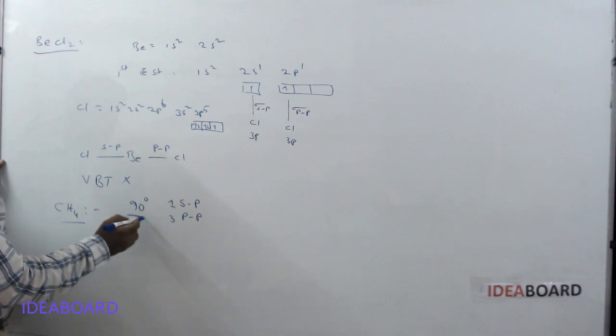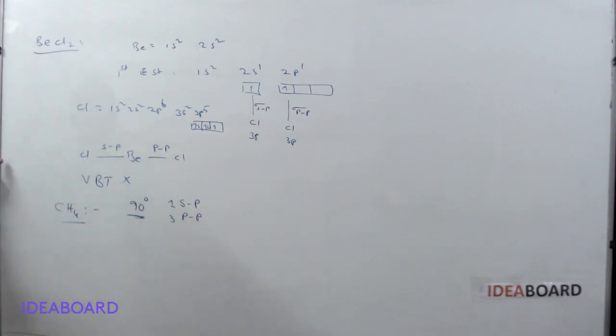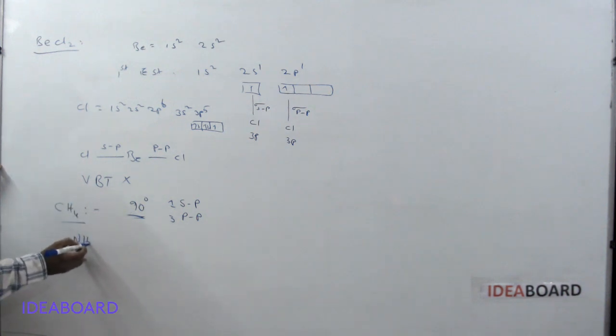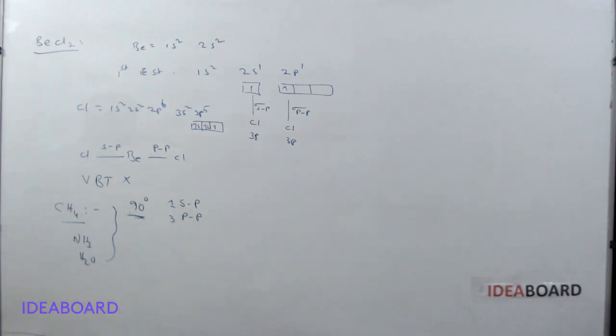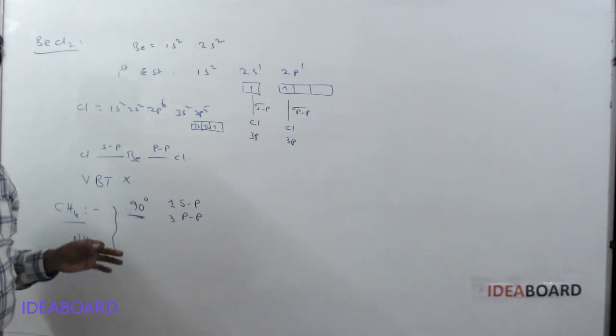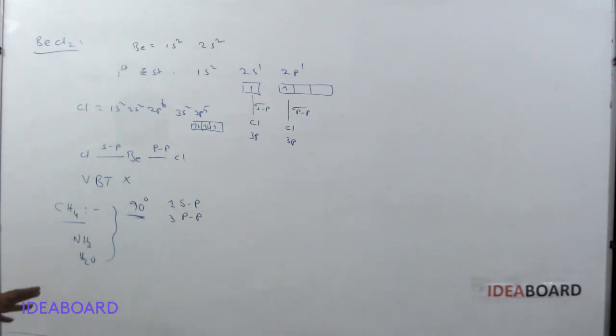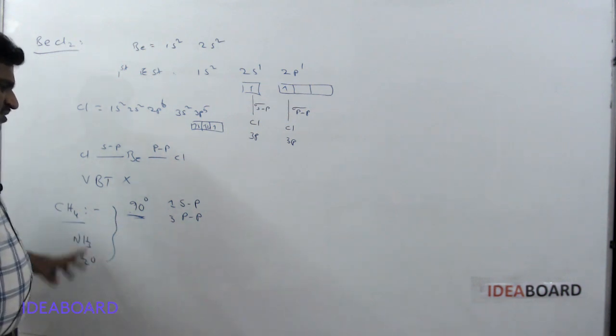Very important: as per valency bond theory, the CH4 molecule has 90 degrees, and even NH3 and H2O molecules have a bond angle of 90 degrees only, because it considers only the sp overlapping, which gives 90 degrees in these molecules.